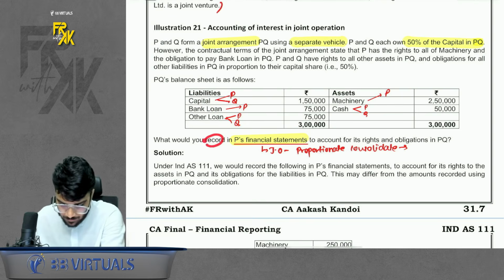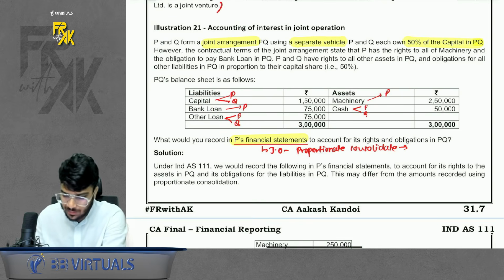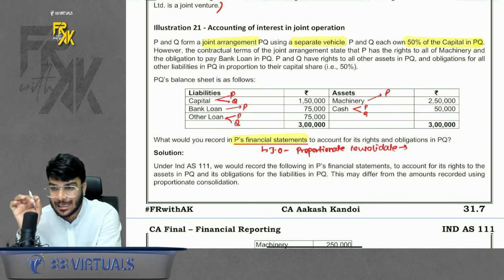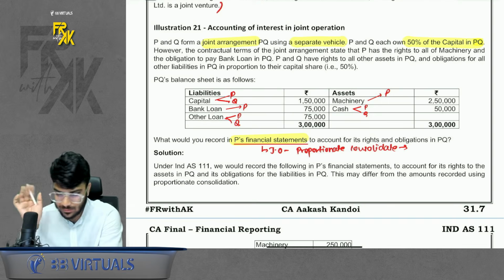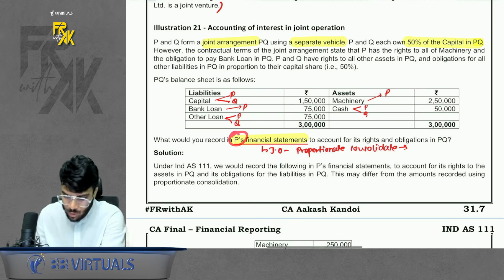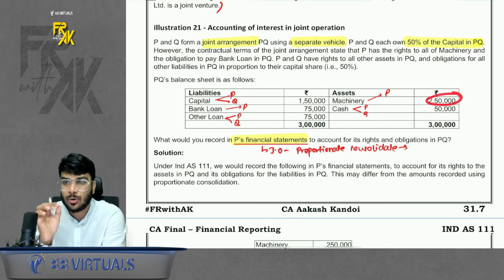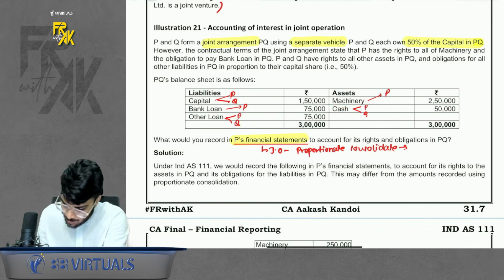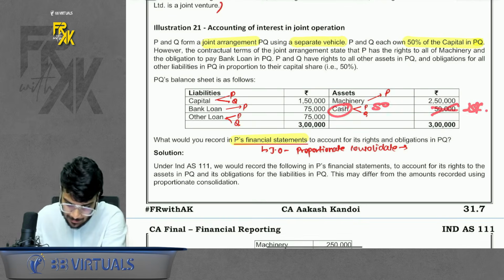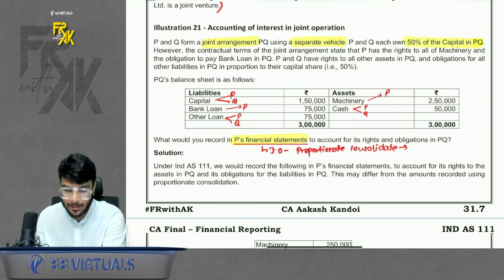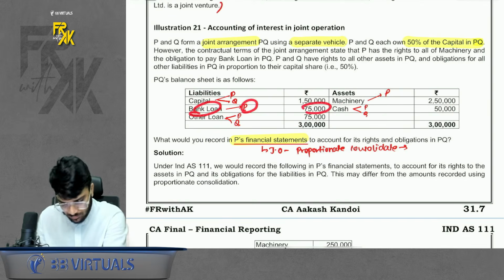So now you have to record what P will record in its financial statements. So remember, it is a joint operation. As per second definition, separate legal entity and identify the individual rights in asset liabilities. Okay. So joint operation follows proportional consolidation. So P will basically record in its own financials whatever belongs only to P Limited. Let's say machine belongs 100% to P. So full 250 will be recorded by P. Cash belongs to P only up to the extent of 50%. So out of this, 25,000 will be recorded by P. Similarly, capital belongs to the extent of 50%. Out of 1,50,000, 75,000 will be recorded by P. Bank loan belongs only to P. Record full.